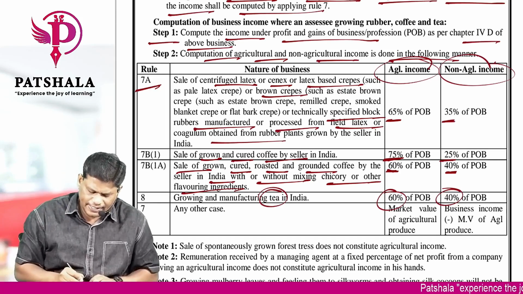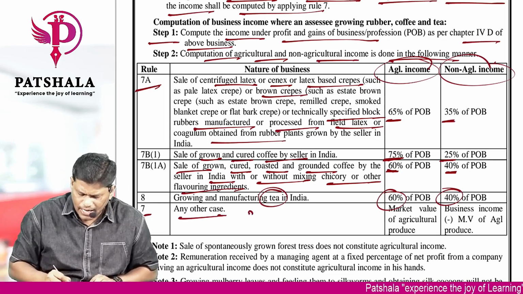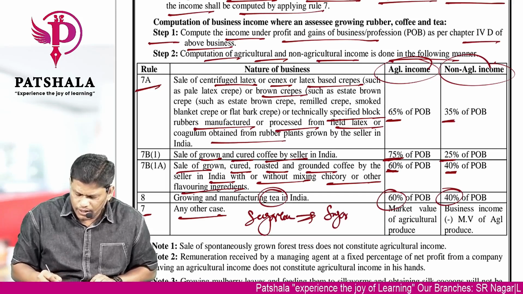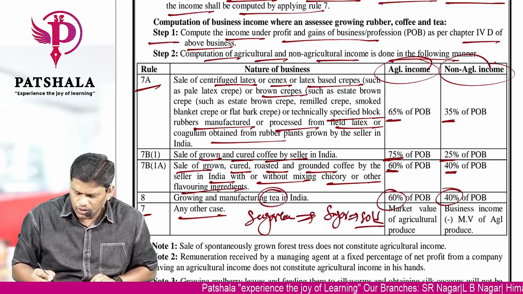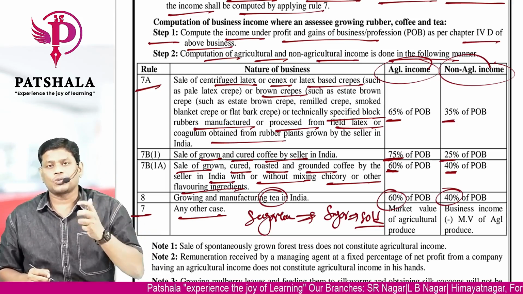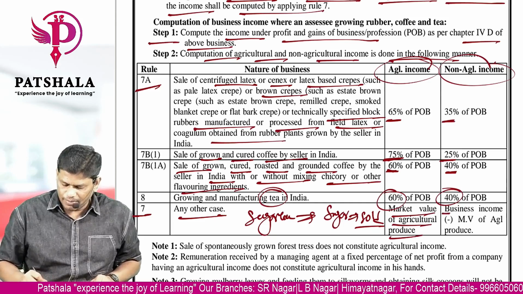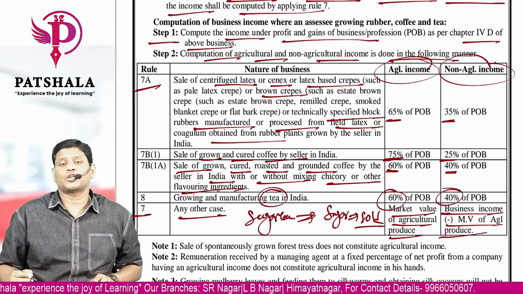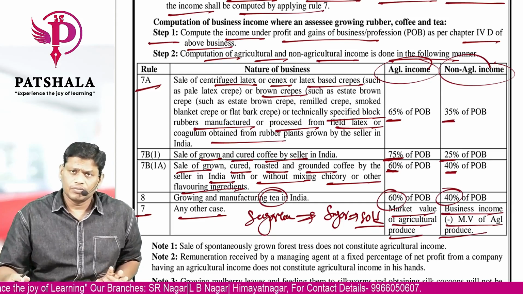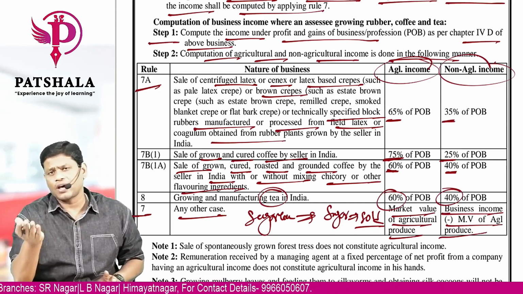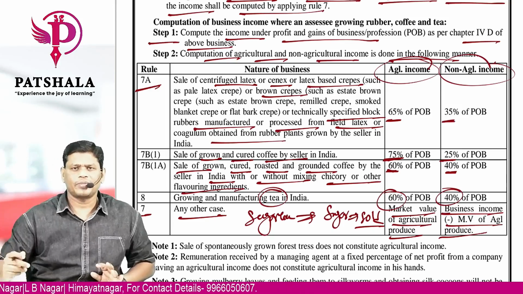If it's any other case, rule 7 says, like as we thought, from sugarcane we produced sugar and we sold that sugar. So whatever you got, this is how it has to be segregated. Market value of agricultural produce is agriculture income. Business income minus market value of agricultural produce is non-agricultural income. Once you do this segregation, you will get agriculture income and non-agriculture income, and you can follow with the taxability part.